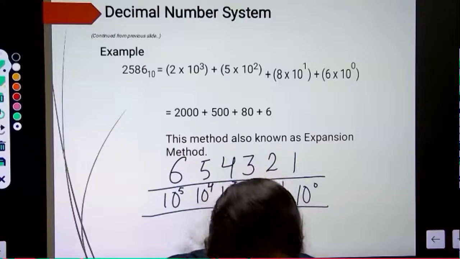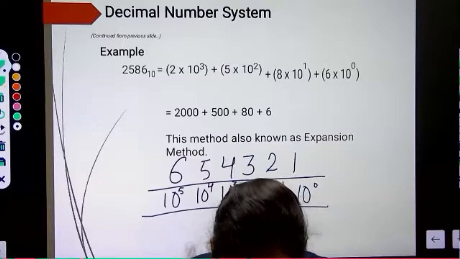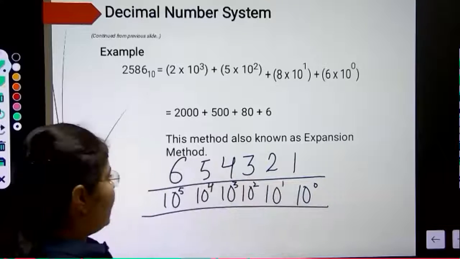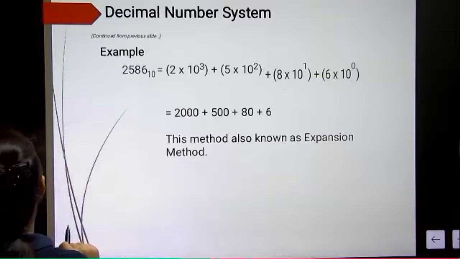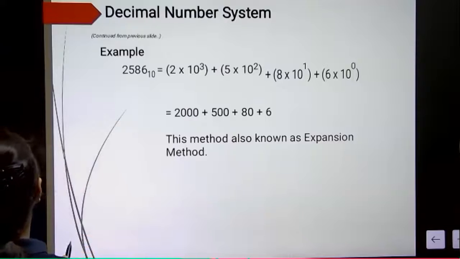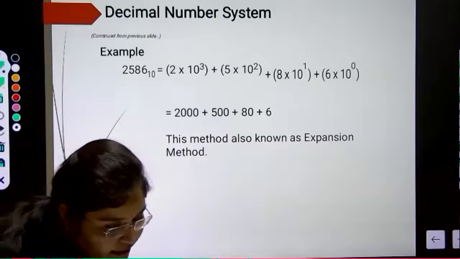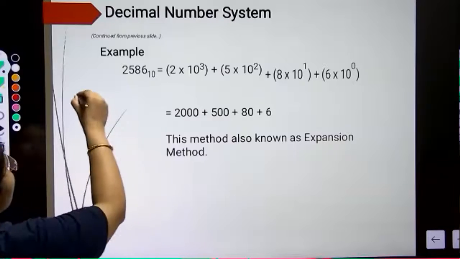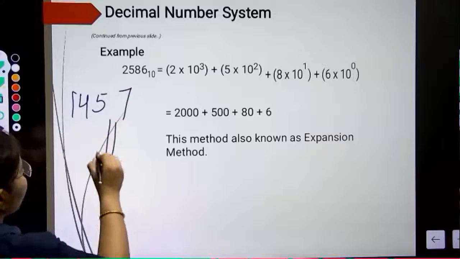Okay. If you solve this, on page number 15 one example is given. I will give you the same example so that you do not get confused when you are doing the revision. The example given here is 1457. Now how will you solve this one?